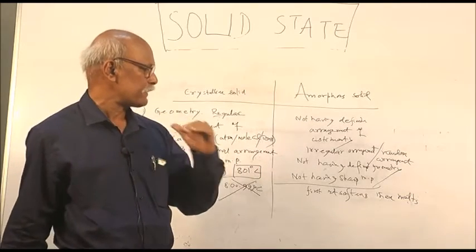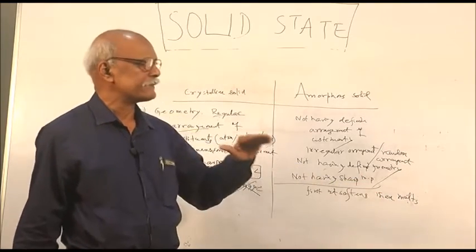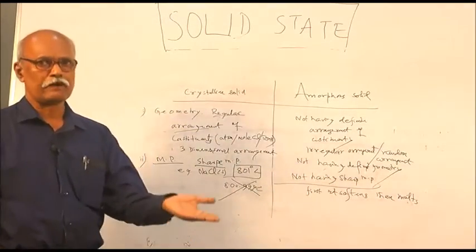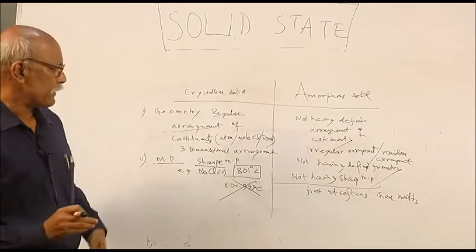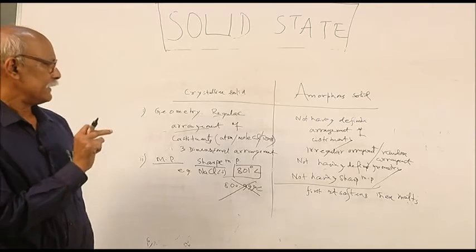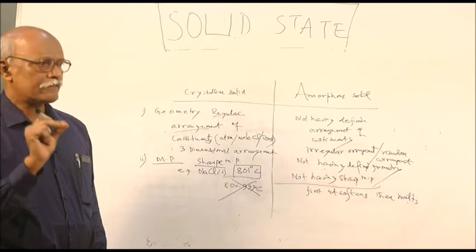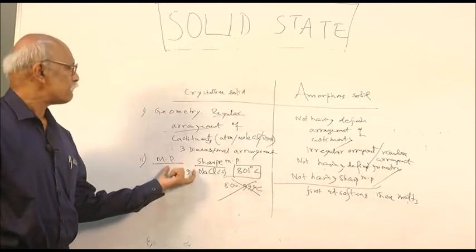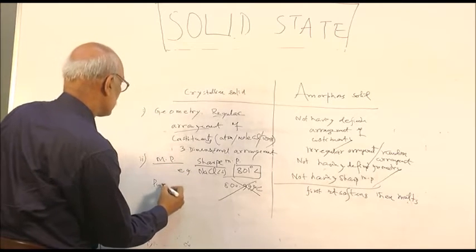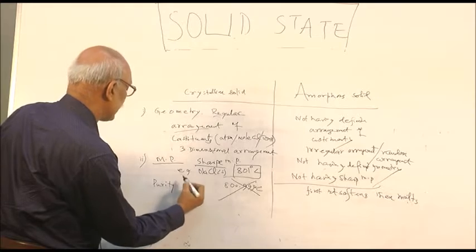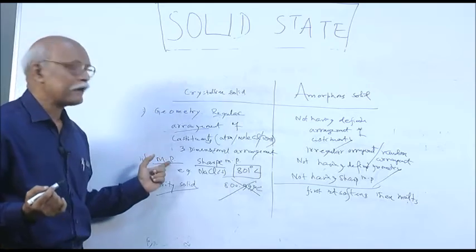Suppose at one temperature it never converts into liquid, but first it is soft, and then only when a large quantity of heat is given will it melt or turn into liquid. So remember, glass is an example of an amorphous solid, which does not have a definite or sharp melting point. And by the melting point you can also judge the purity of a solid. Which solid is pure and which is impure, you can also judge by the melting point.